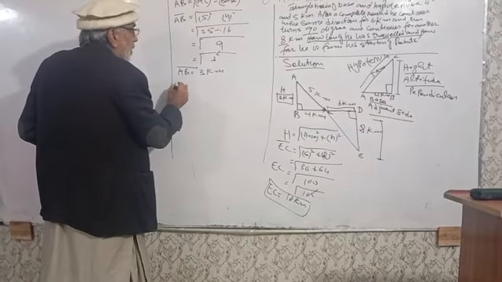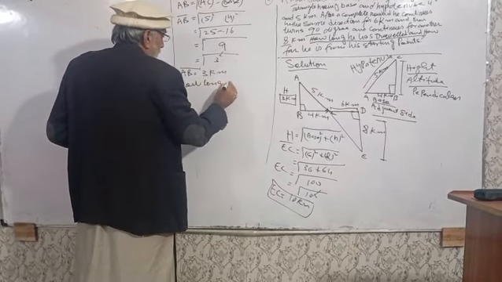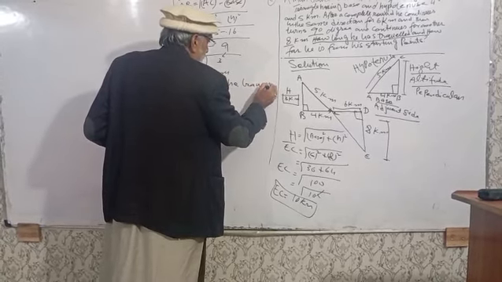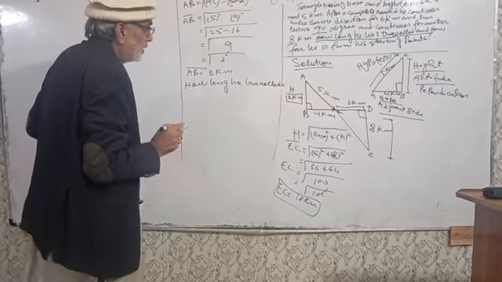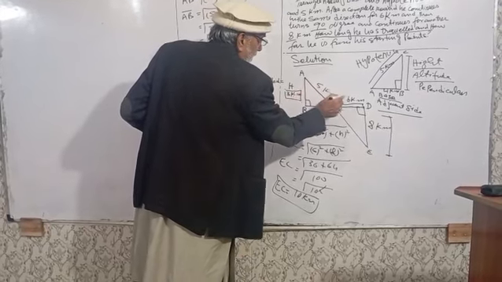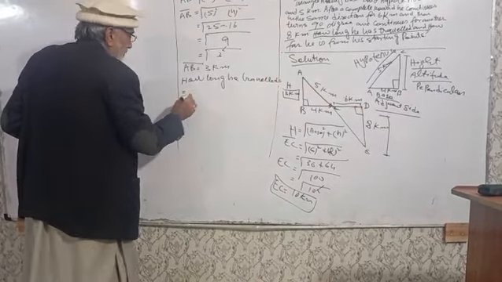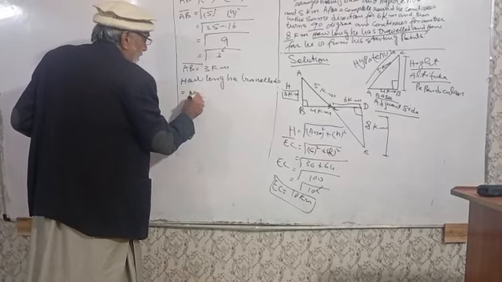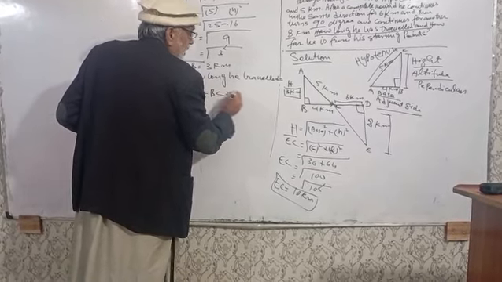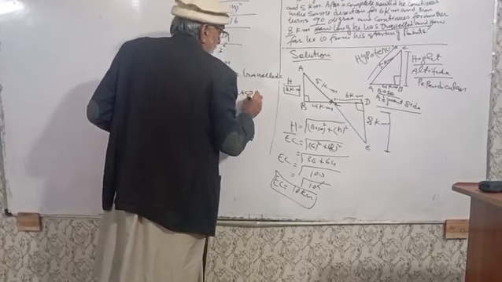The answer: the distance he traveled will be equal to 3 kilometers plus 4 kilometers plus 5 kilometers plus 6 kilometers plus 8 kilometers, which is equal to AB plus BC plus AC plus CD plus DE.